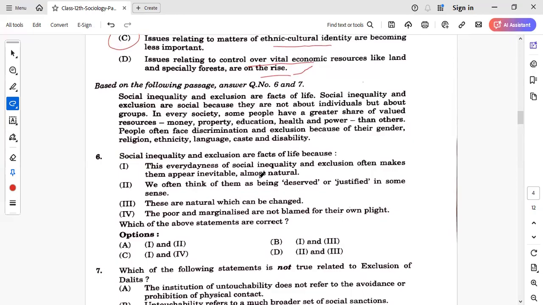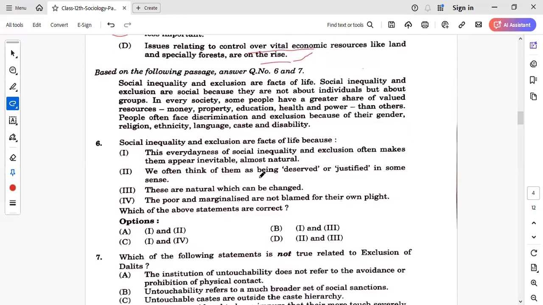Next is a case-based question, a case study-based question. One small paragraph has been given, and on that basis you have to answer two questions. So the first question is, just have a look at this. This is the general information about social inequality and exclusion, and this is exactly given in the chapter. The question is, social inequality and exclusions are facts of life. This you have to answer by applying your knowledge. It is not given in the passage, but this is based on your understanding of the topic of social inequality and exclusion.